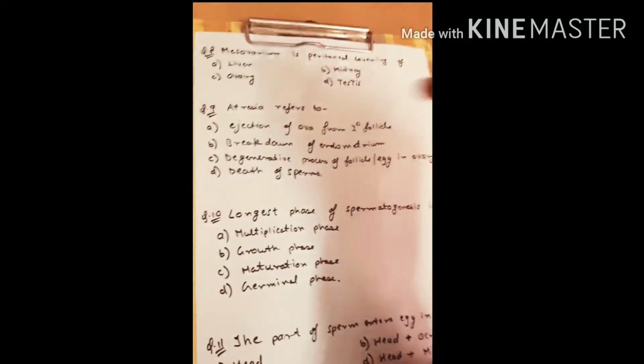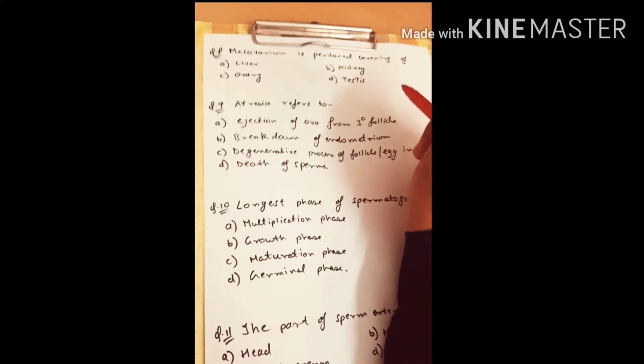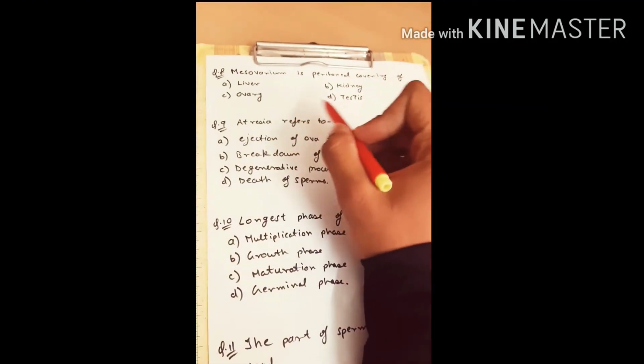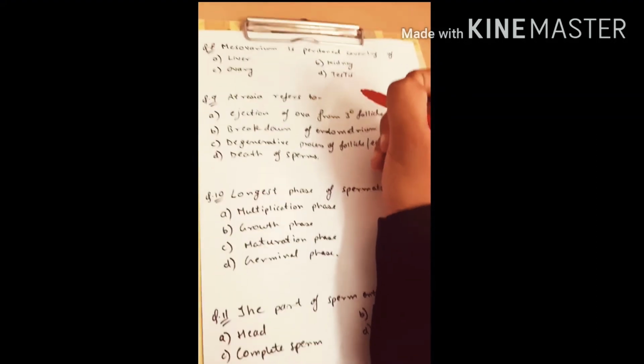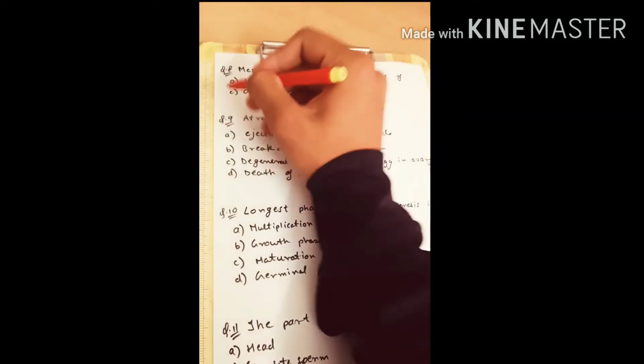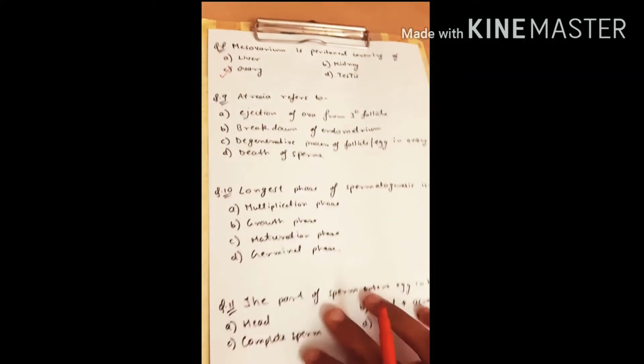Next question says, mesothelium is peritoneal covering of. So the options are liver, kidney, ovary and testes. So it's quite an easy question. The answer is C, ovaries. Now moving to our next one.